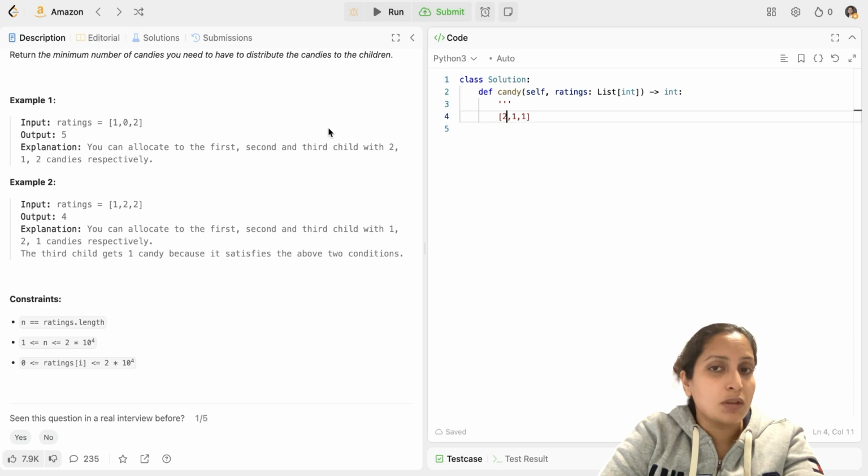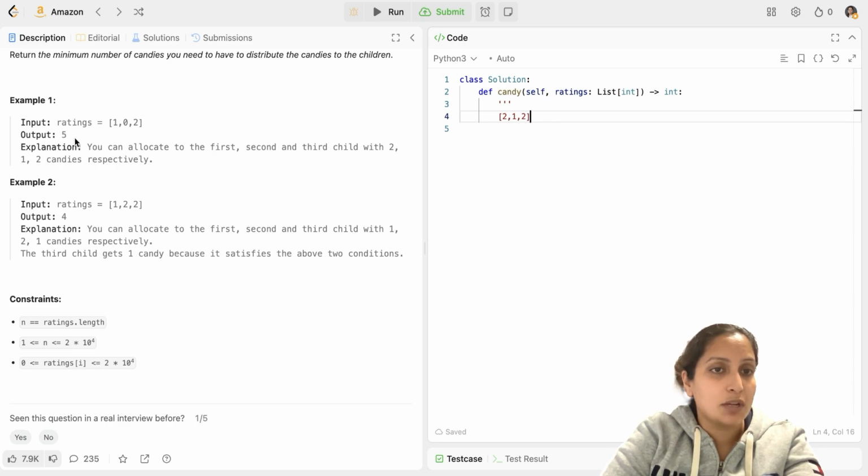Now it can get more than 2, but since we have to return the minimum number of candies, I'm taking just 1 increment. Now the second child, which has rating 0, does not have a higher rating than any of its neighbors, so it is good with 1 candy. The last child has rating 2, which is greater than its neighbor, and thus should get more candies than its neighbor, which should be 1 plus 1, that is 2. So the total number of candies required minimum to follow the 2 rules is 2 plus 1 plus 2, that is 5 candies.